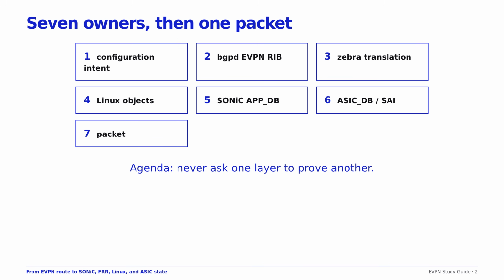We shall then follow SONiC synchronization and orchestration through application and ASIC databases into SAI and hardware. Finally, we shall examine restart and state divergence, then prove one route end-to-end. The objective is ownership and evidence, not memorizing daemon names.